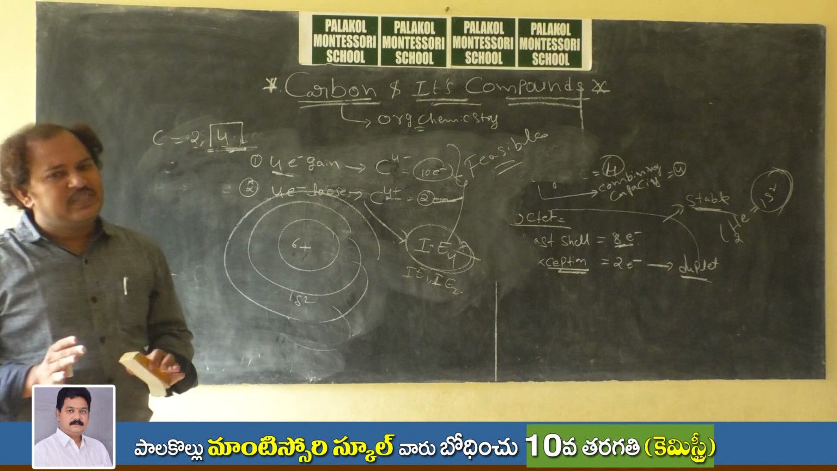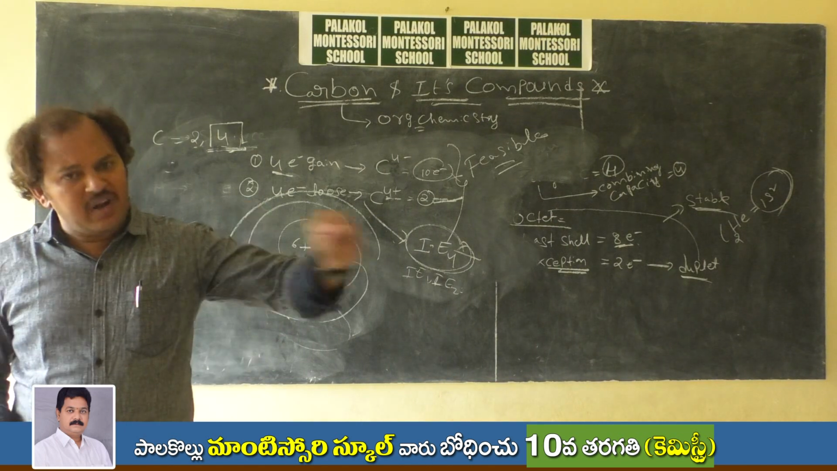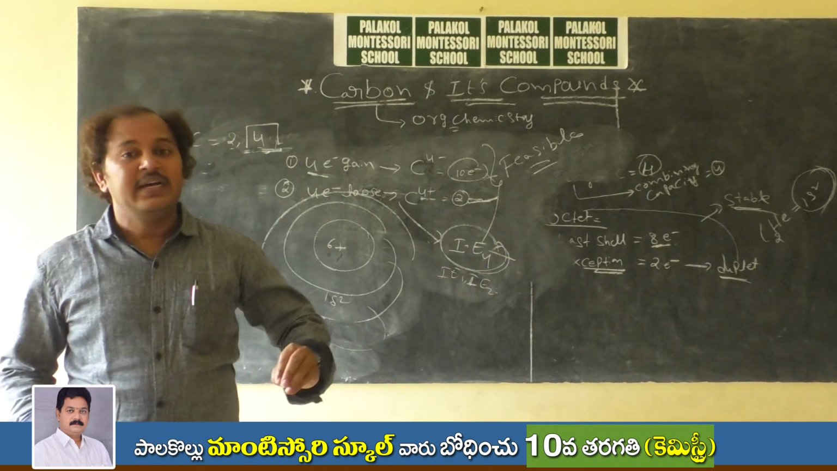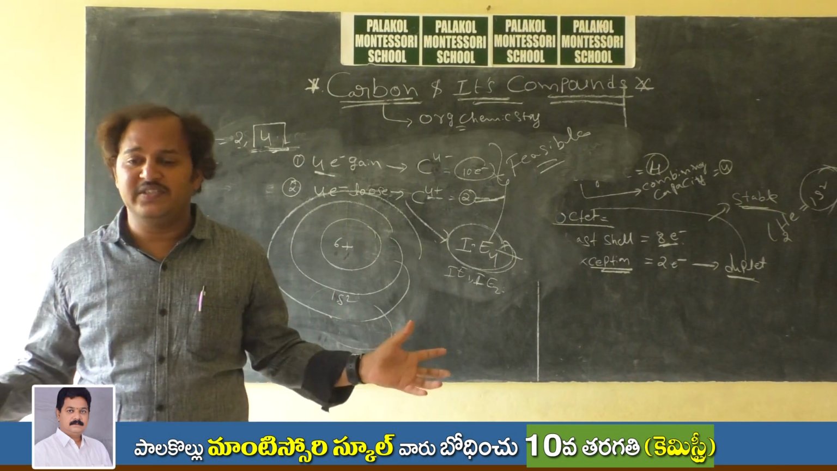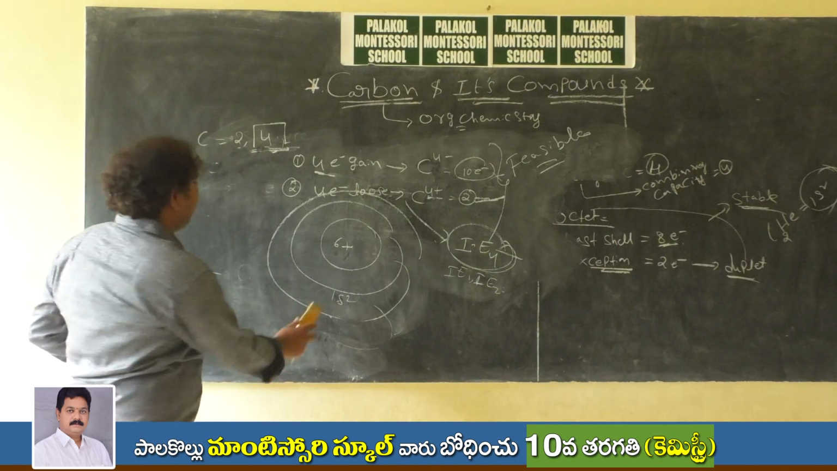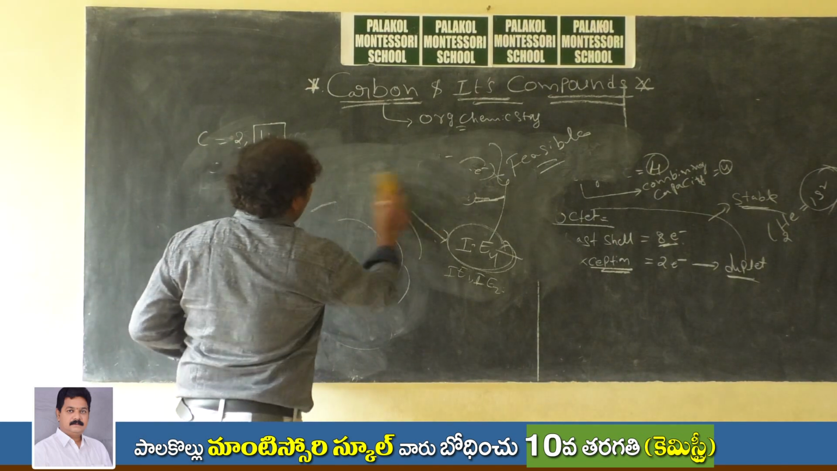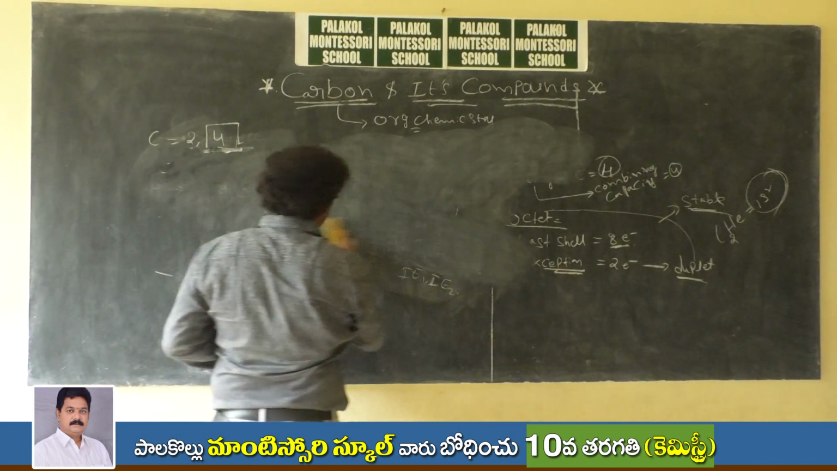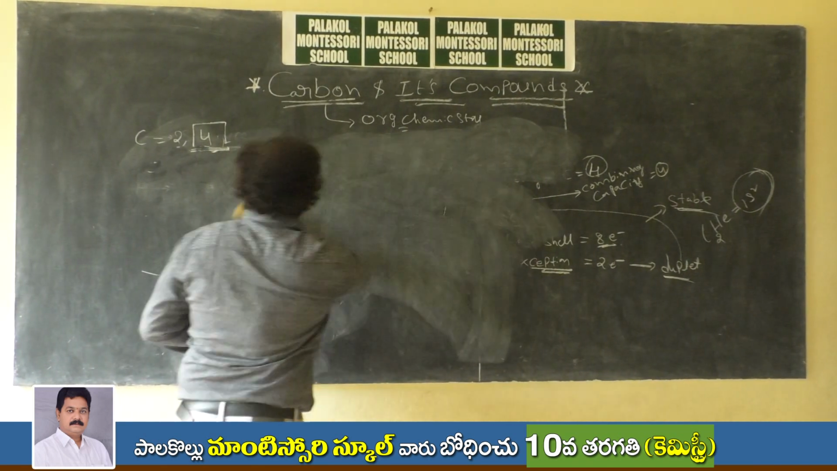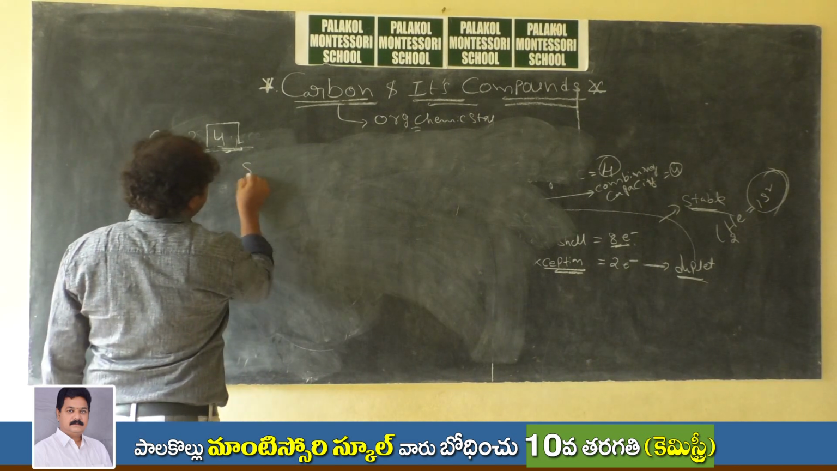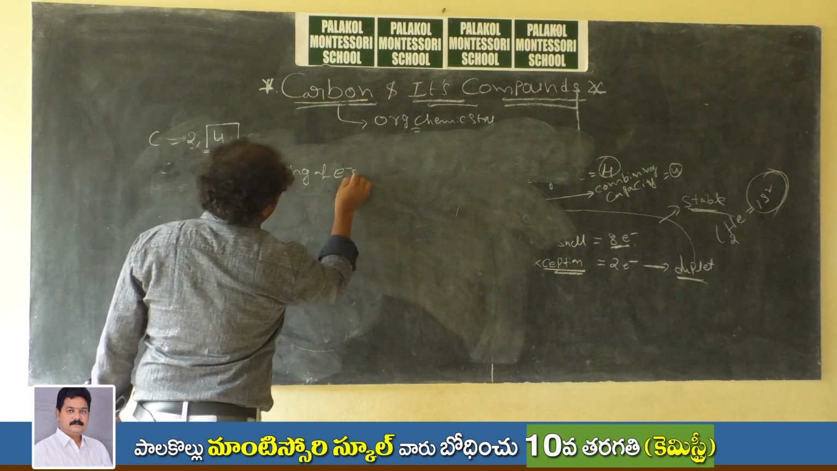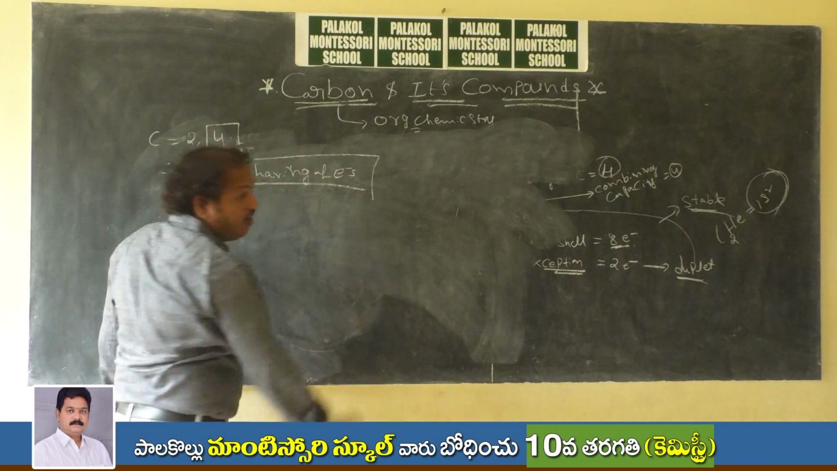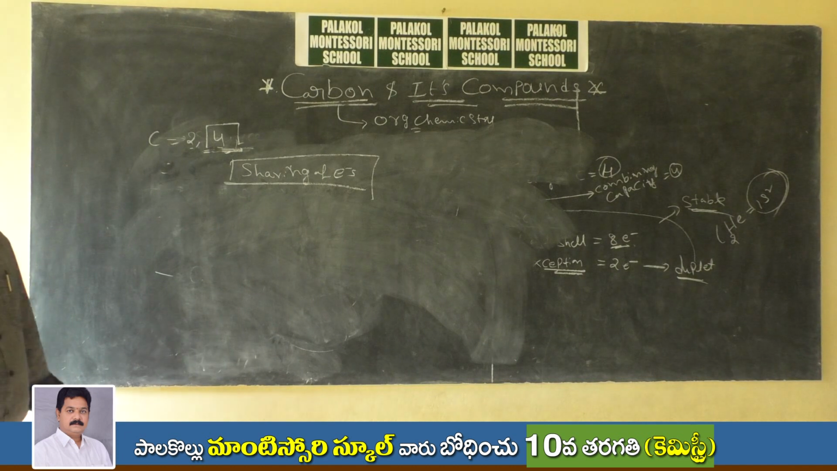So from this we can simply understand that carbon will never lose 4 electrons, and carbon will never take 4 electrons. But how is carbon forming 4 bonds? It has only one choice, that is sharing of electrons. By sharing electrons only, it can form 4 bonds like this.